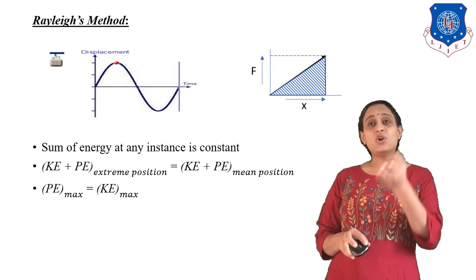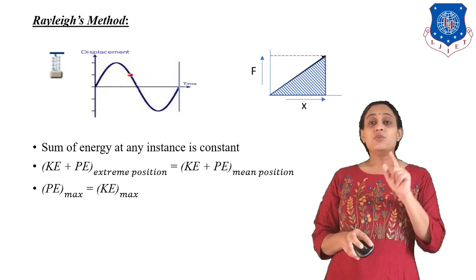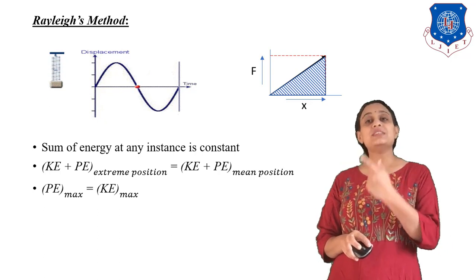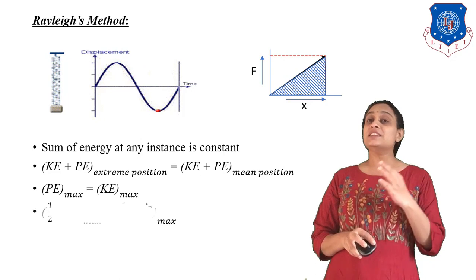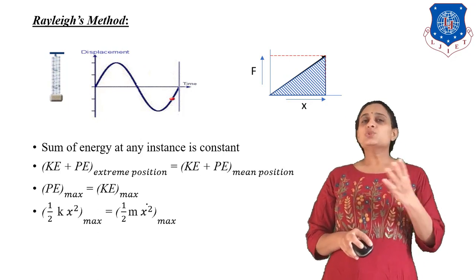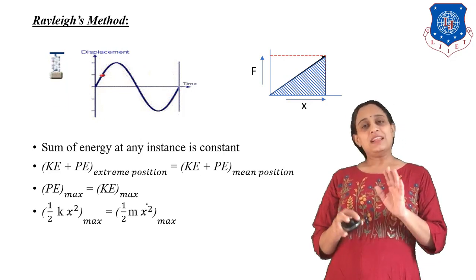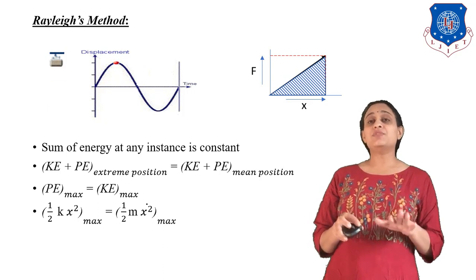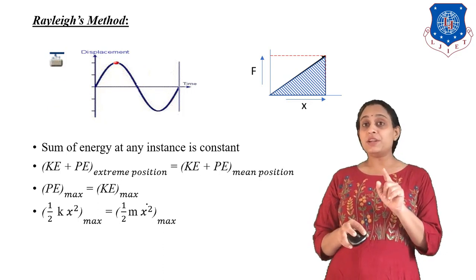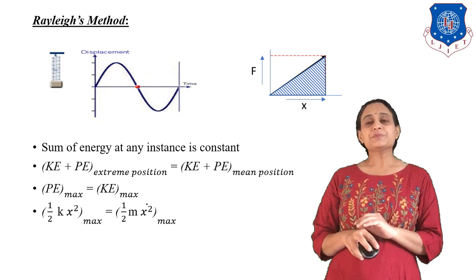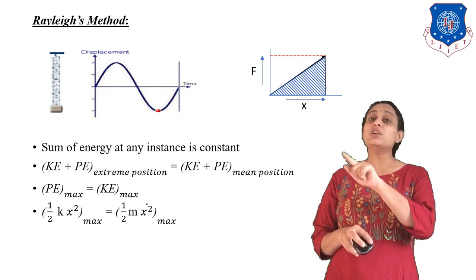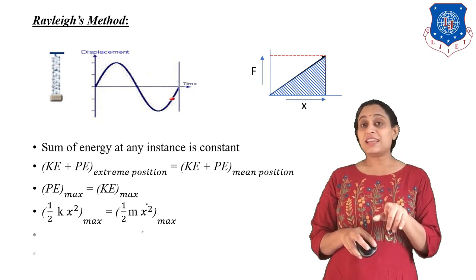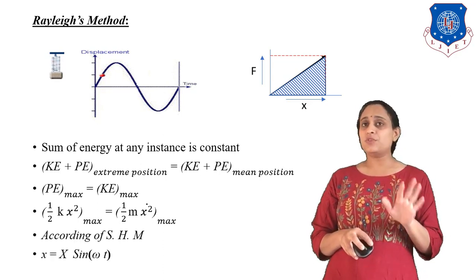Now, as we have already studied, what is the kinetic energy? Half of m v square. And what is the potential energy? It is half of k x square. So let us put the values. Potential is half of k x square, but we have to find out the maximum value of it. And kinetic is half of m x dot square. Also in this case we have to find out the maximum value.